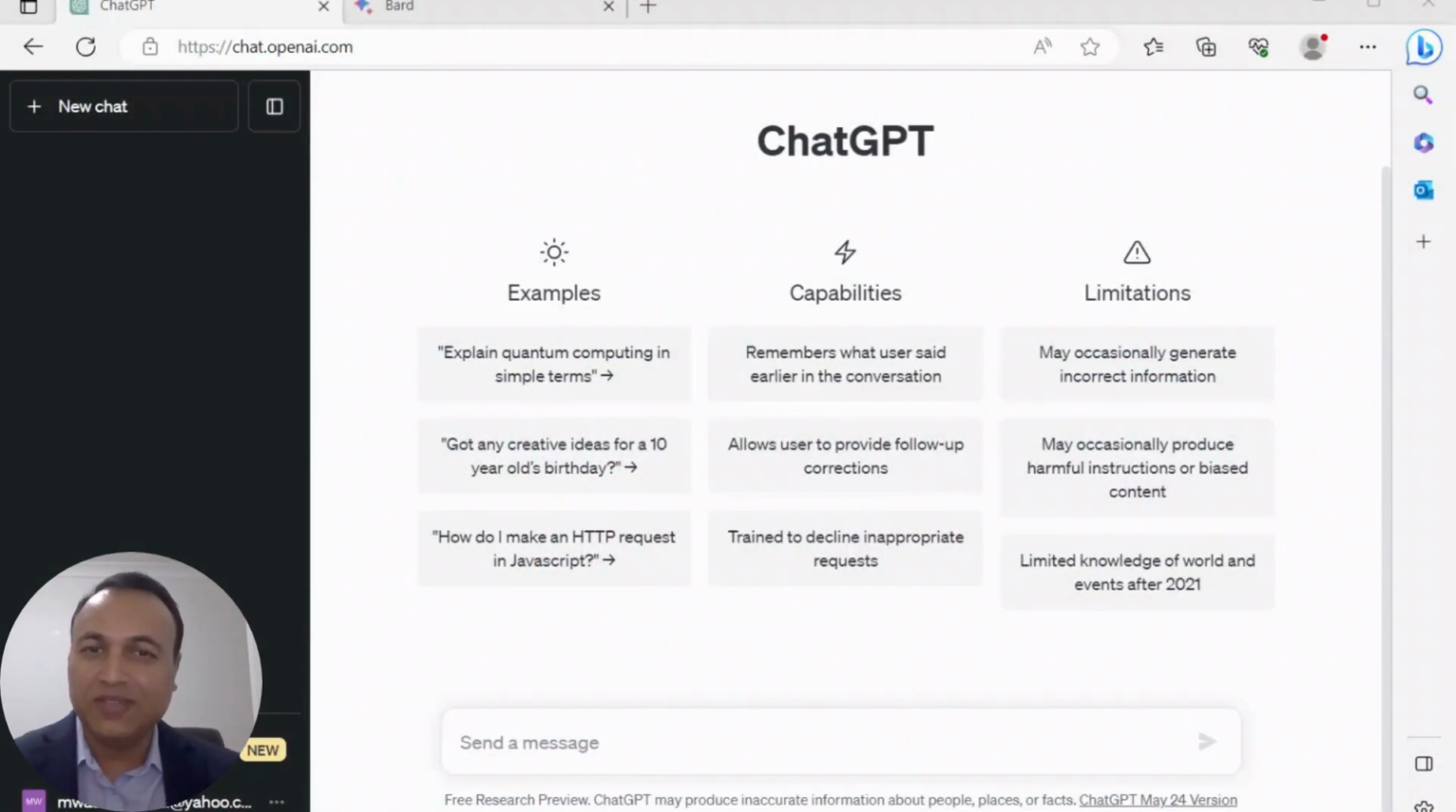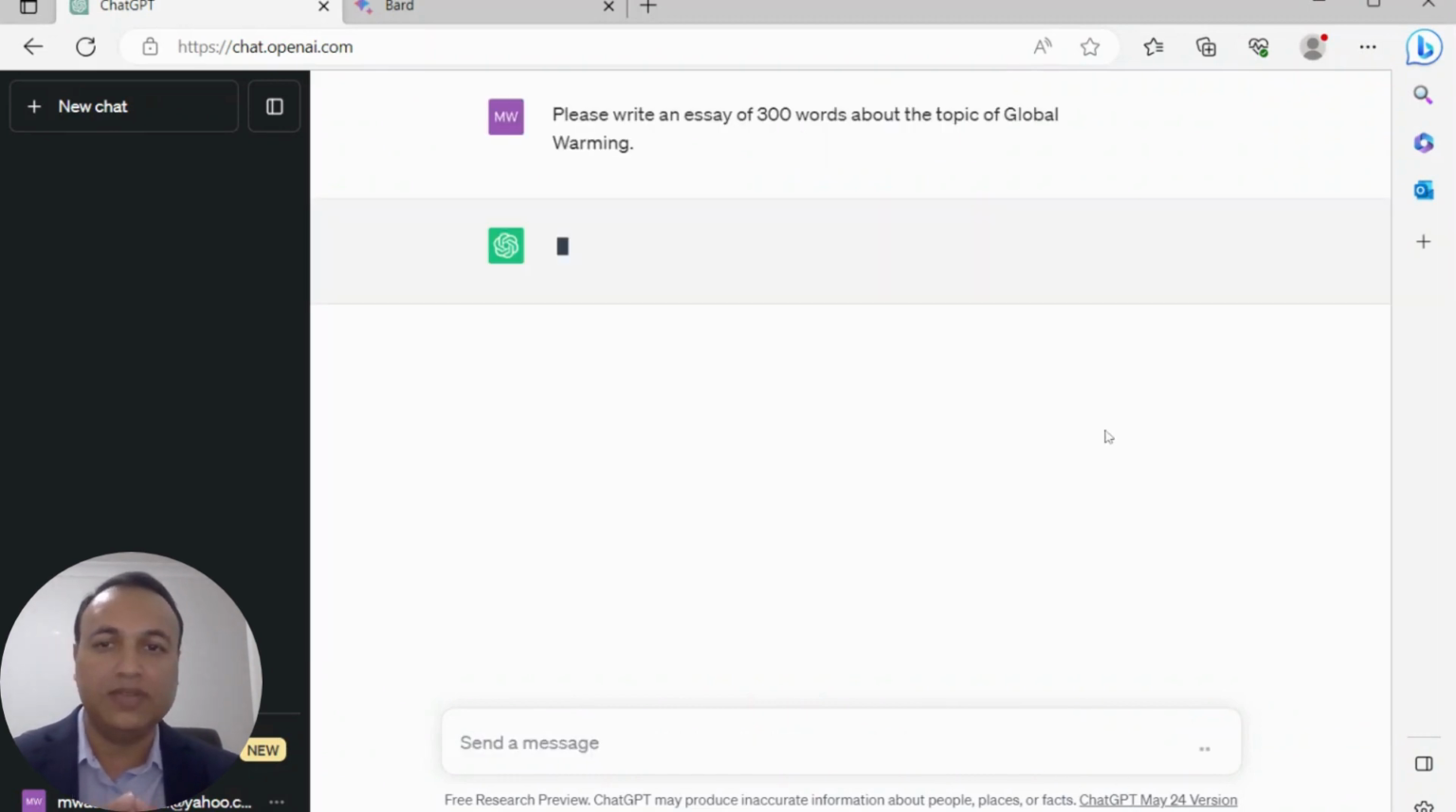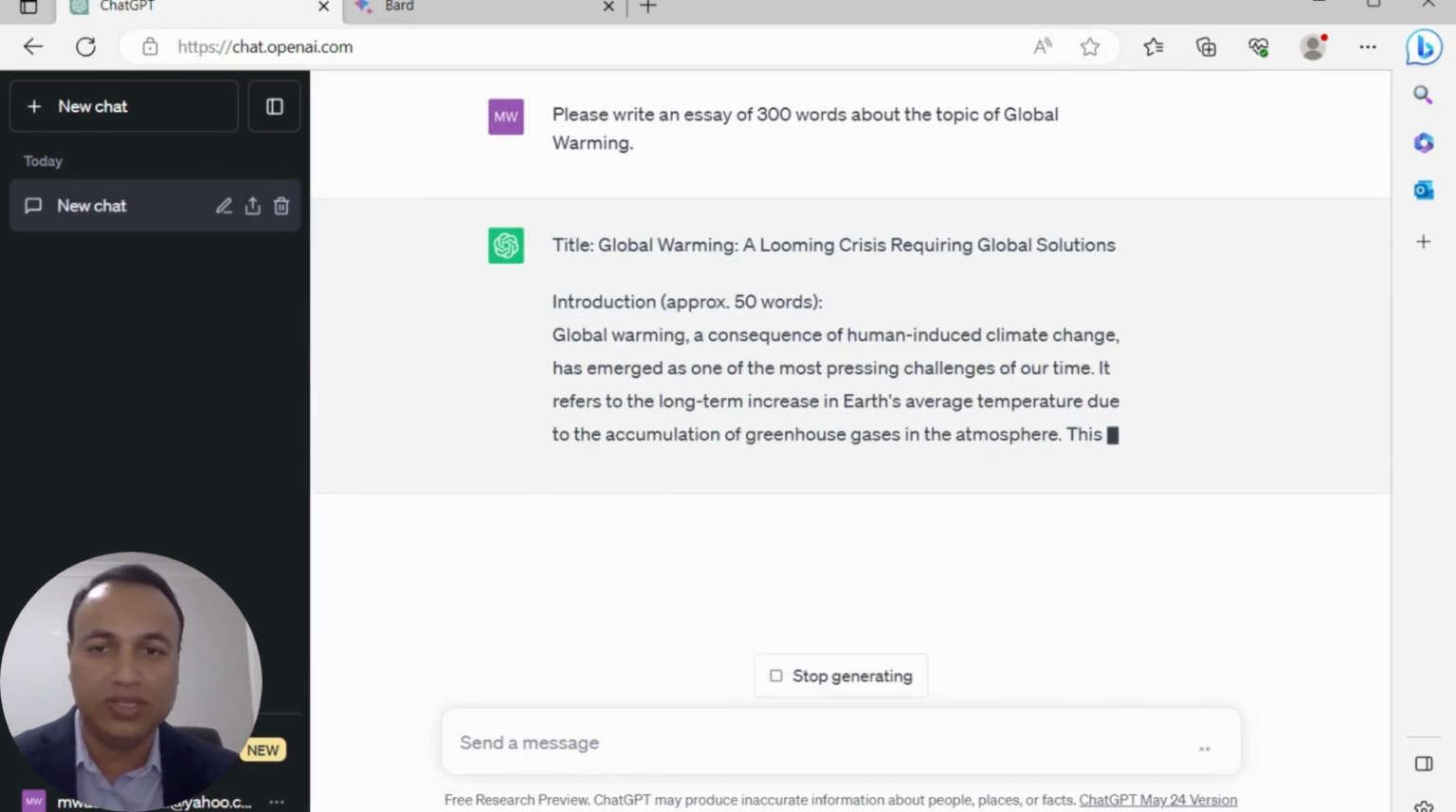Let's start with our first use case, content generation. In content generation, we'll generate technical and non-technical contents, and then we'll compare results, and then we will decide which AI model is better. Let's start with the generation of an essay. I have a prompt for ChatGPT. I want to generate an essay about the topic of global warming, and this essay should be 300 words long.